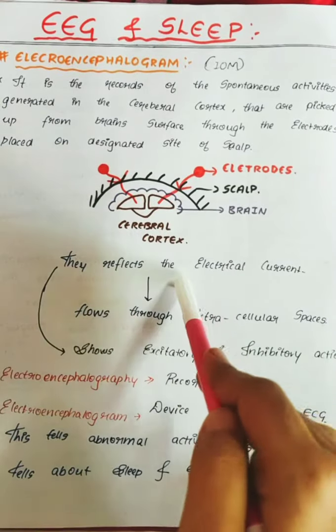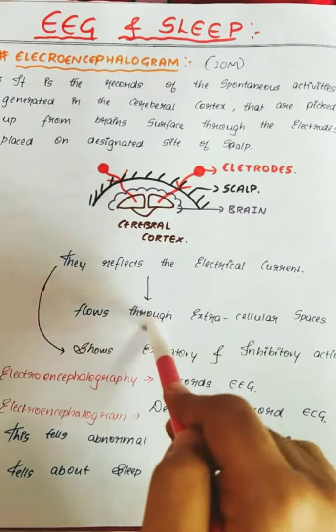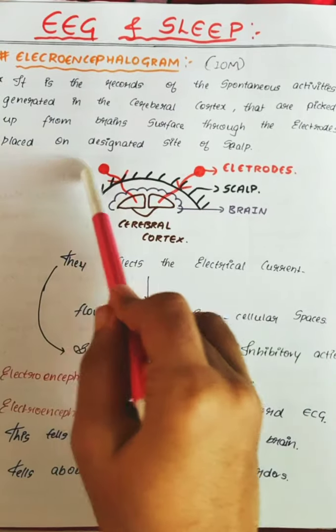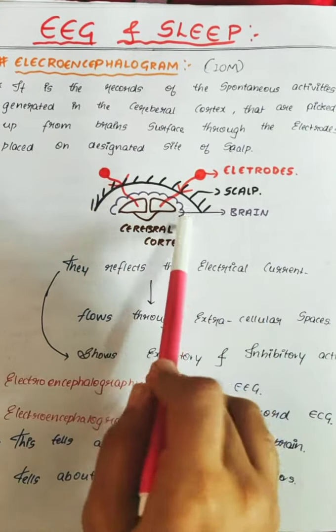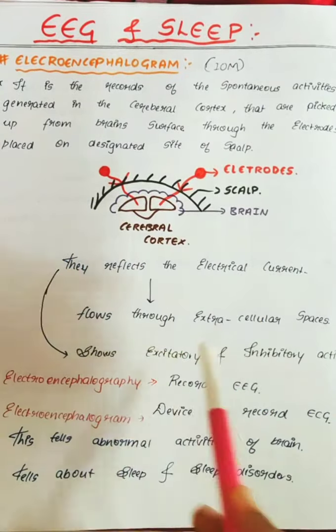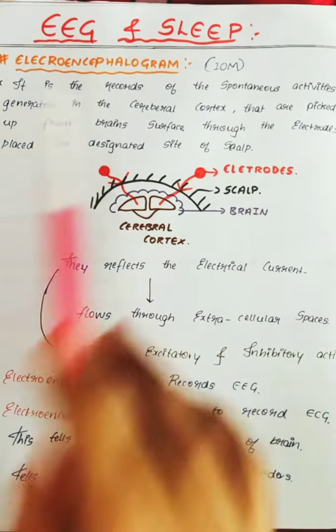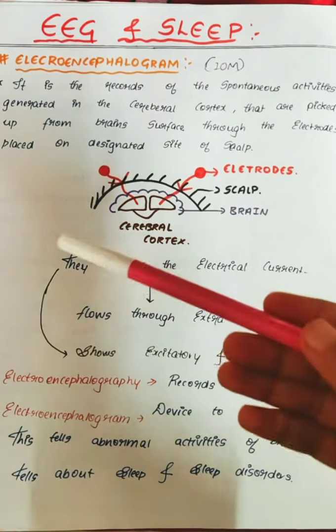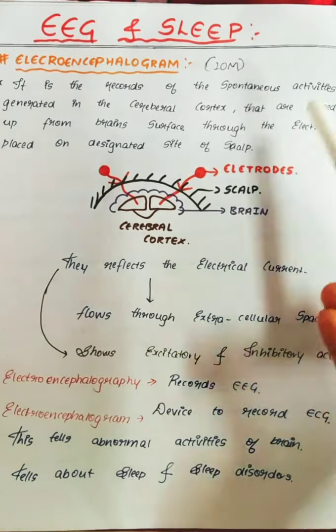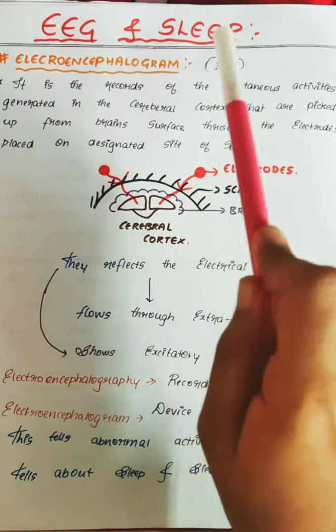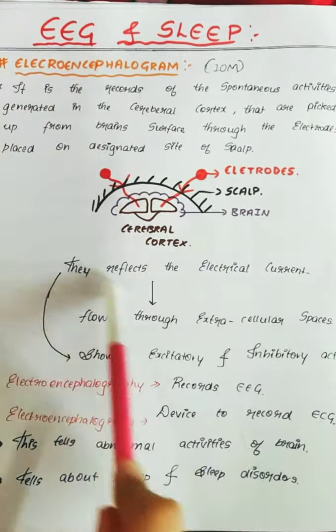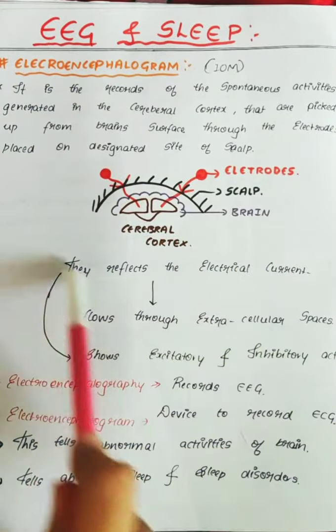They reflect the electrical current flows through the extracellular spaces, which shows the excitatory and inhibitory activities of the brain. So they tell about the excitatory activities of the brain, and they also tell about the inhibitory activities of the brain. This was about the electroencephalogram basics.